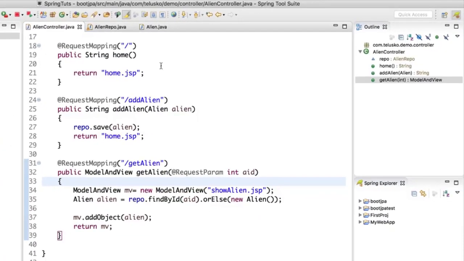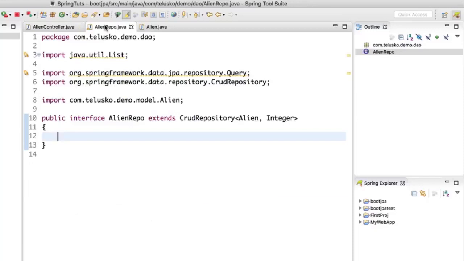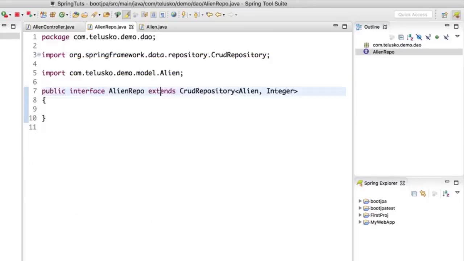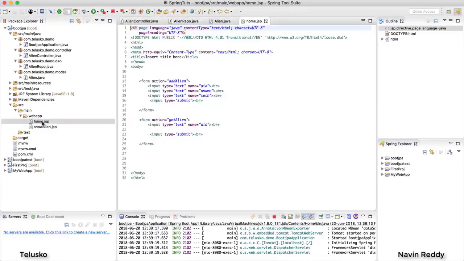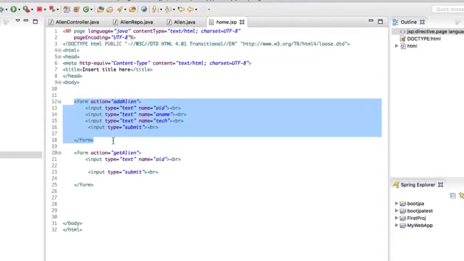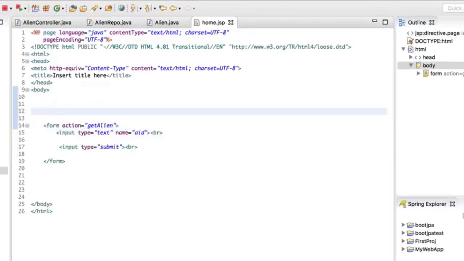Now in this video, we'll explore some more ways to fetch the data, because you can see we are able to do CRUD operations, right? And that is perfectly working. But what if you want to do a customized query? How will I do that? Example, to simplify this, I will do one more thing. I will open my JSP page, which is home.jsp, and let me remove the first form because we don't need that as of now. We just want to fetch the values, right?